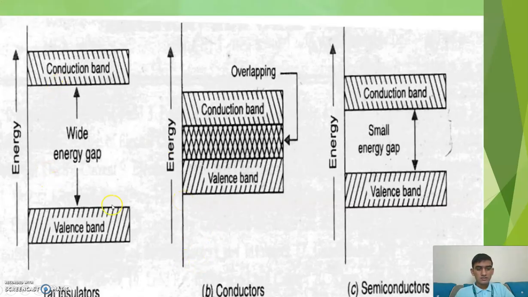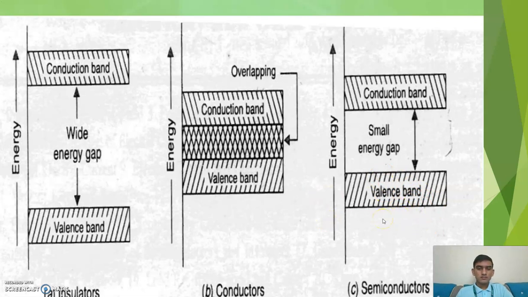So we can see this diagram. In insulators, we saw that a wide energy gap is there between the valence band and conduction band, so no electrons are transferred. In conductors, the bands overlap, as we can see. In semiconductors, we can see the energy gap is very small, so it can transfer electrons easily.